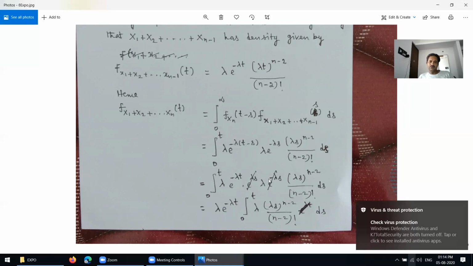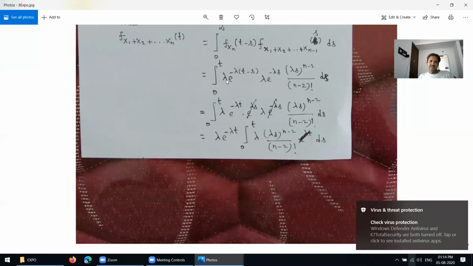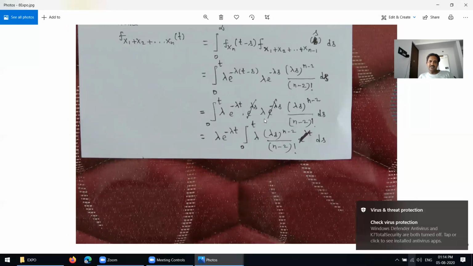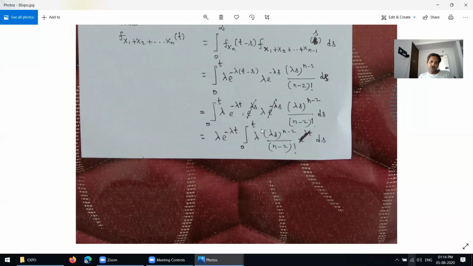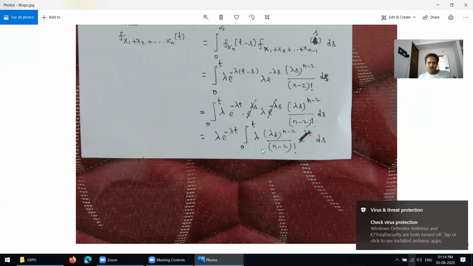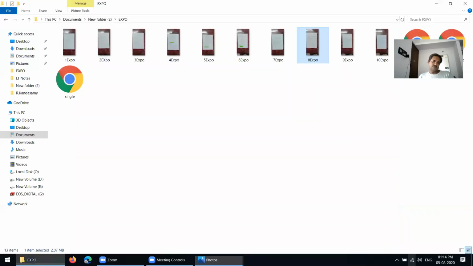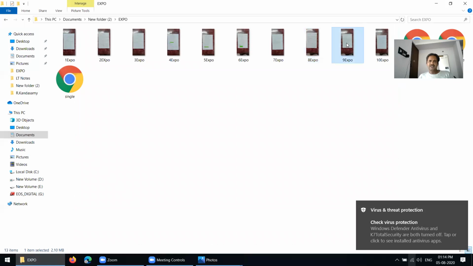Then the second term can also be taken from what is already defined here. You replace the values. Then you expand this. Here you take lambda and e power, just expand, and these two cancel. Lambda into e power minus lambda t is taken outside, since the internal variable is s. So 0 to infinity, and here one more lambda is also there: lambda s power n minus 2 over n minus 2 factorial into ds. You understand clearly now? Then I go to the next page.